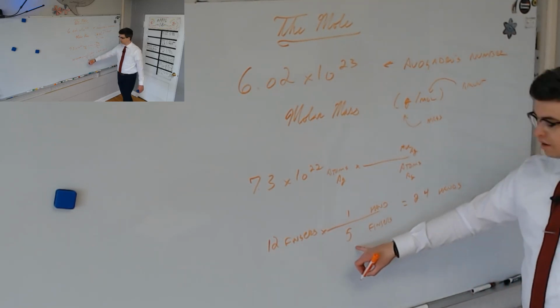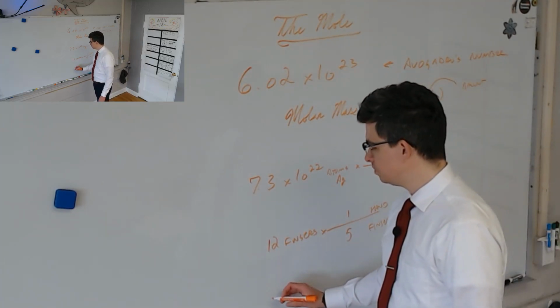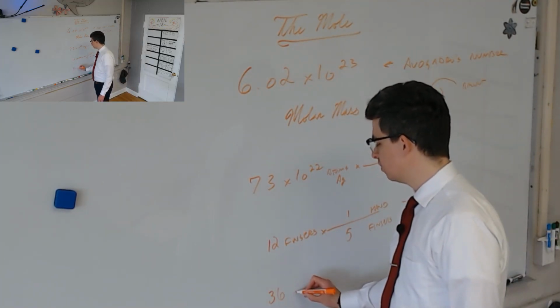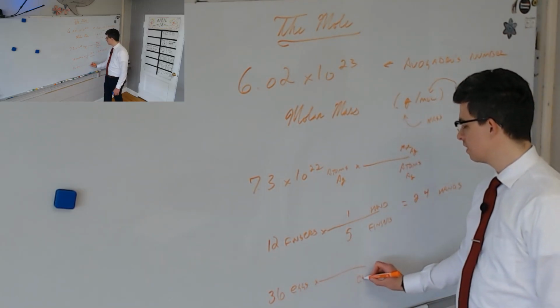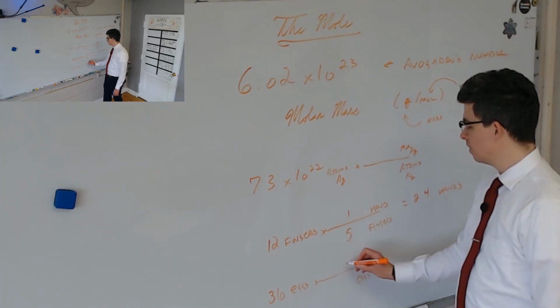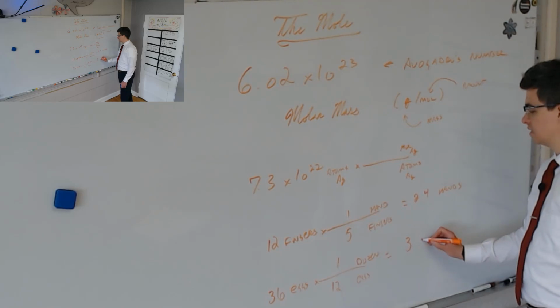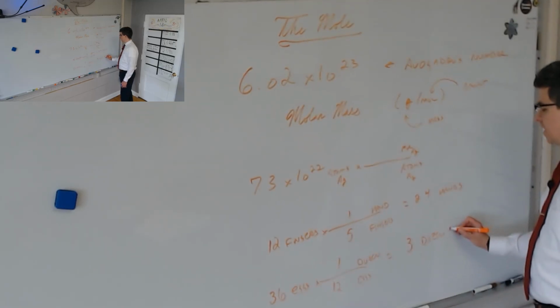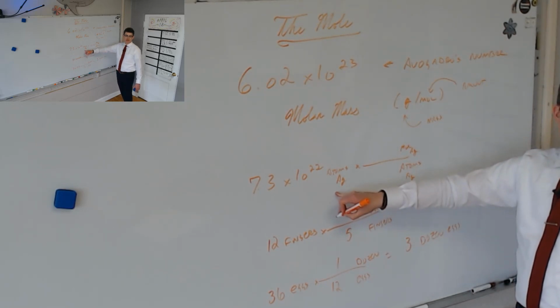But we're saying here that 1 hand is always 5 fingers. If I had 36, we'll just use eggs. If I had 36 eggs, it doesn't matter what the thing is. 1 dozen is 12 of that thing. We've got 3 dozen eggs. Same thing up here. It doesn't matter what substance this is.